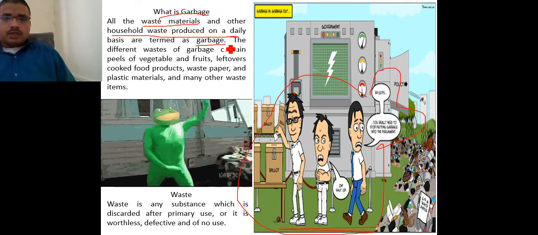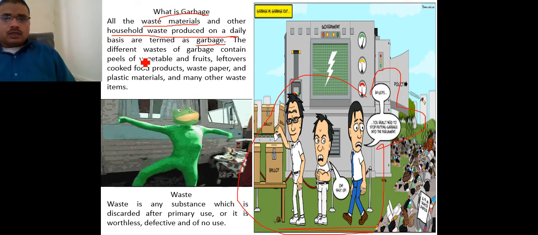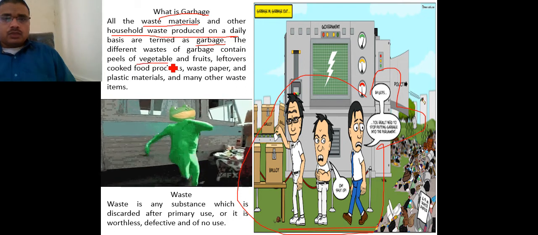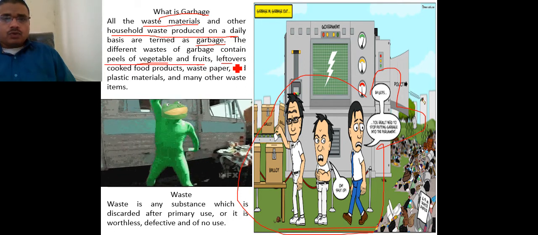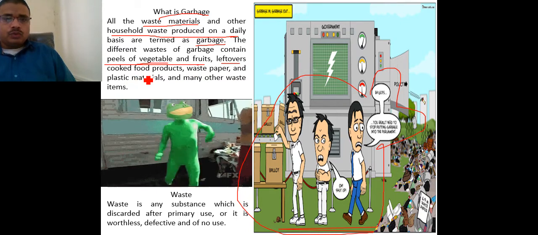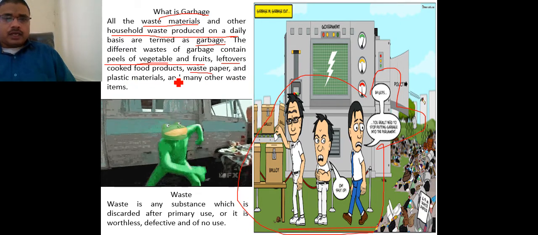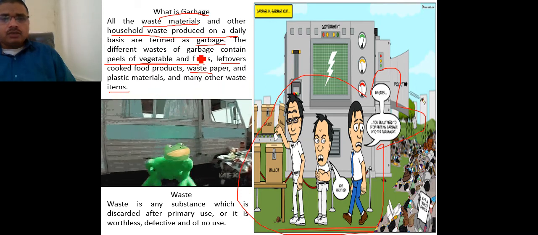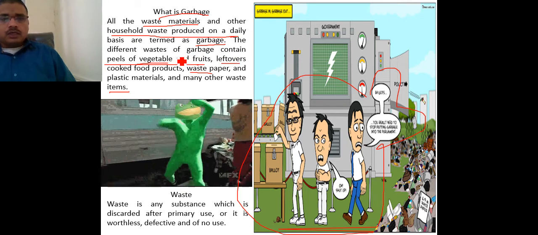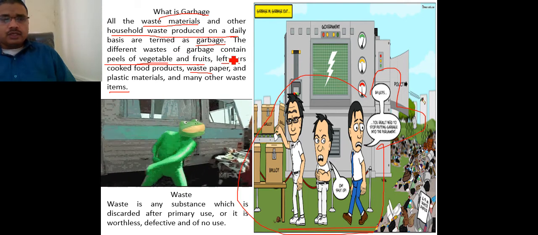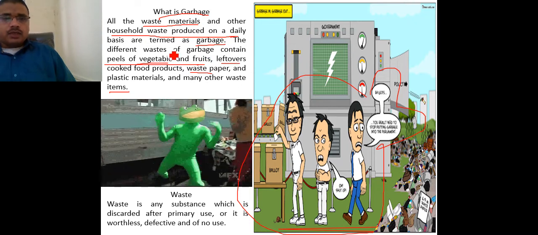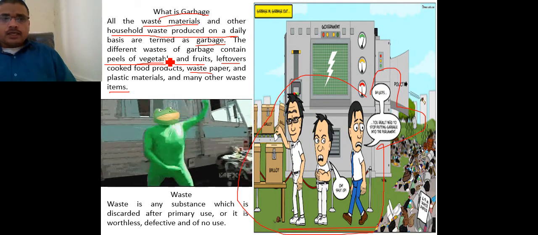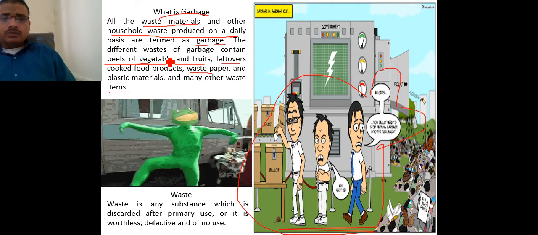Now here the garbage, the different waste of garbage, contains peels of vegetables, fruits, leftover cooked food products, waste paper, plastic material, and many other waste items. You can see from here the different wastage of garbage, and this wastage of garbage is very well known whenever we use potatoes and other kinds of vegetables.